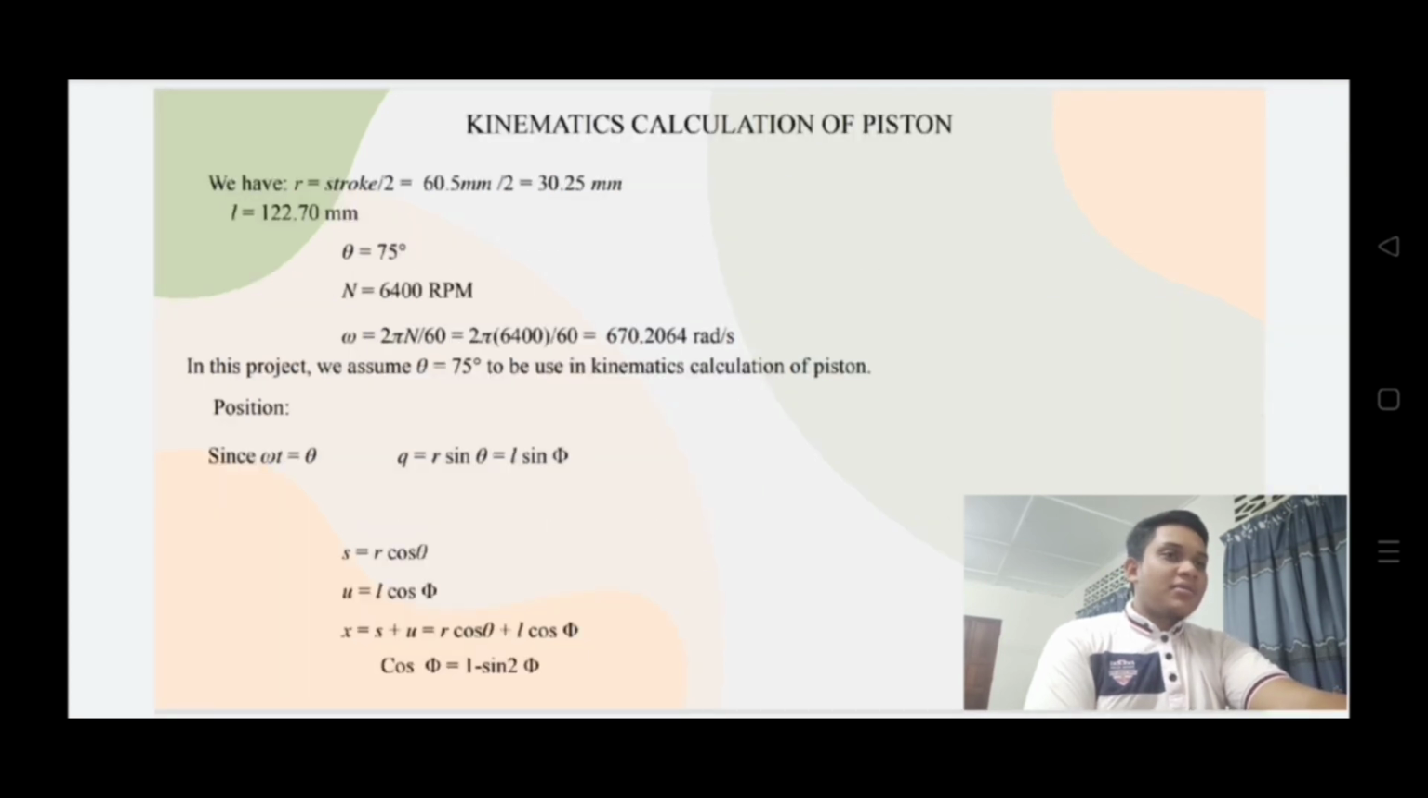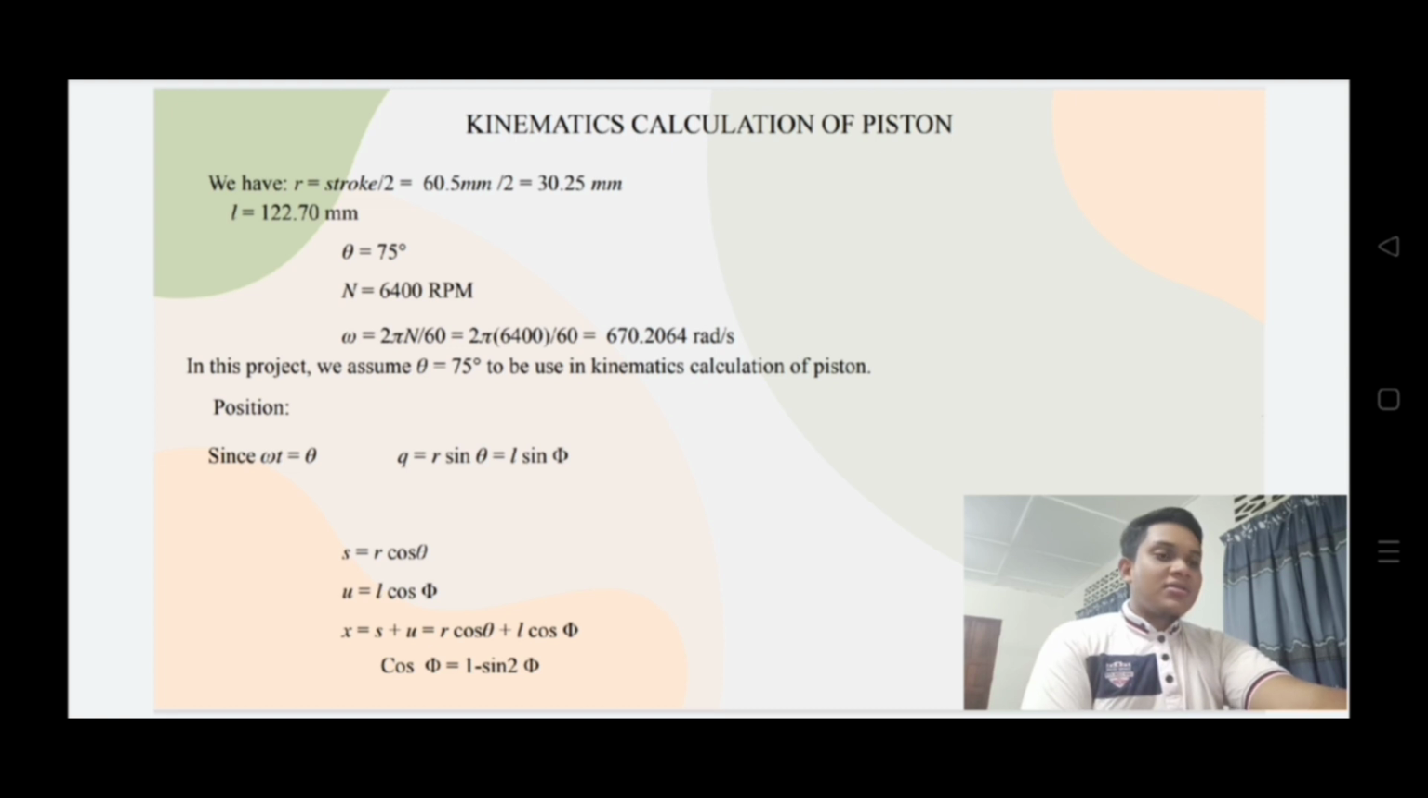We can see the kinematic calculation of the piston. We need data. Our data is R equal to 30.25 millimeter, and we need to assume the angle. Our angle is 75 degrees, and our N is 6,400 rpm. We also need the omega. Our omega we get from this formula, and our omega value is 670.2064 rad per second.